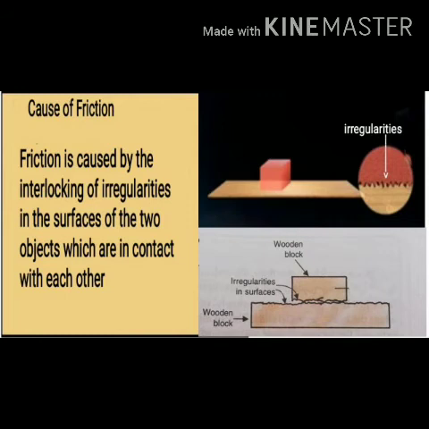Students, whenever you observe the surface of any object, it may appear to be smooth to the naked eye. But when you observe it through a microscope, you will find that the surfaces of all objects have rough edges. These are called irregularities of surfaces. And when we try to move one object over another object, these irregularities of the two surfaces get interlocked with each other.